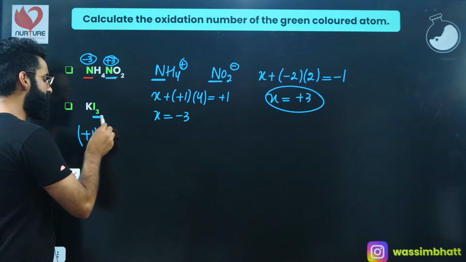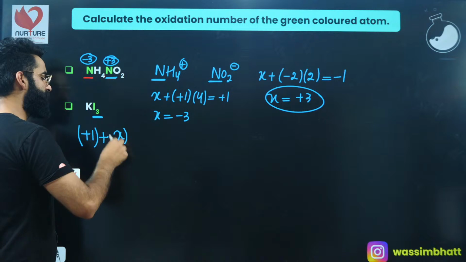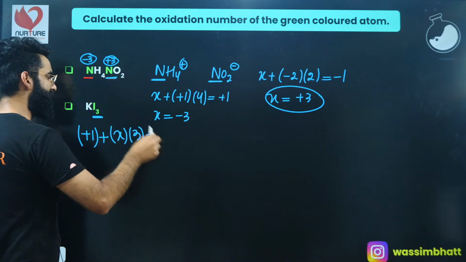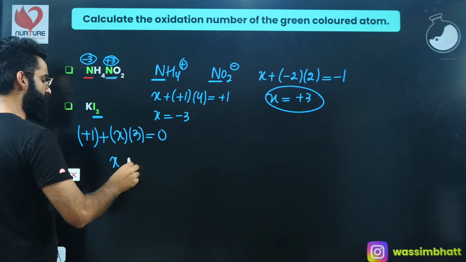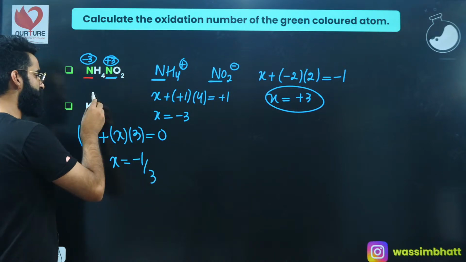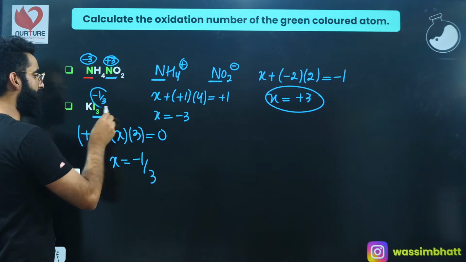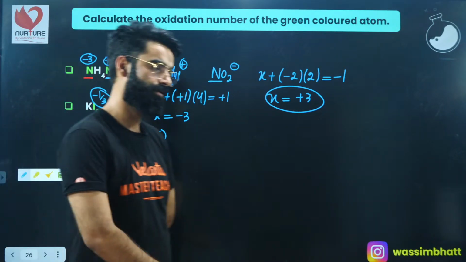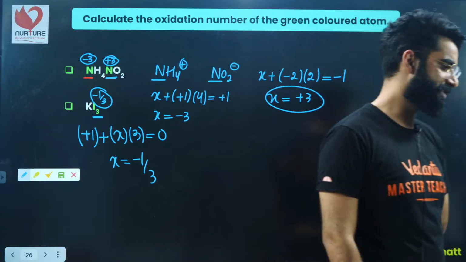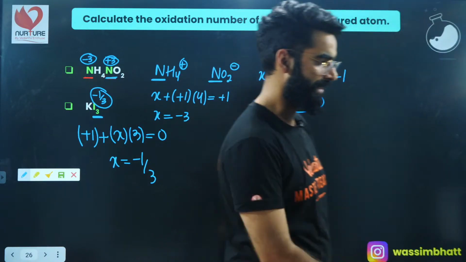Let's assume the oxidation state of iodine is X. There are 3 iodine atoms, multiplied by 3. Net charge 0. The value of X you'll be getting as -1/3. So -1/3 is the oxidation state of iodine over here, right? Let me know in the chat if every single thing is clear to everyone.